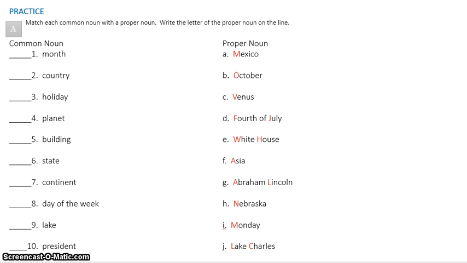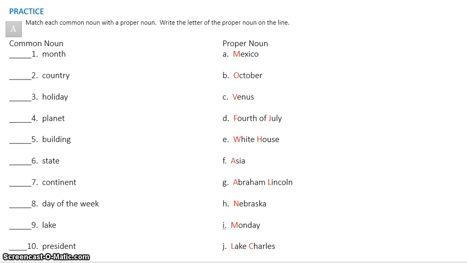All right, then after you're done with that, I want you to take your red colored pencil, and I want you to match these up. I want you to put the proper noun letter over in the common noun box. So on number 1, it says month, and so that's going to be letter B, October. So go ahead and do that whole thing, okay?